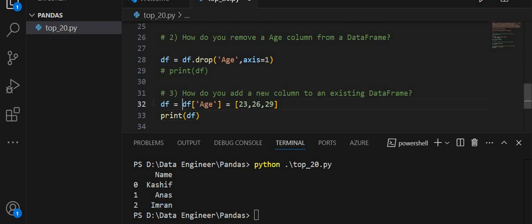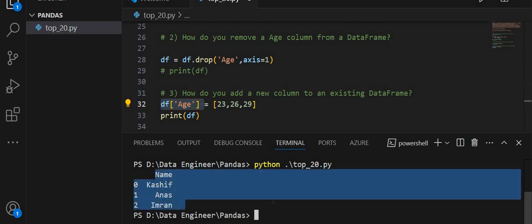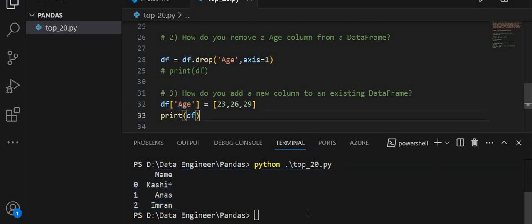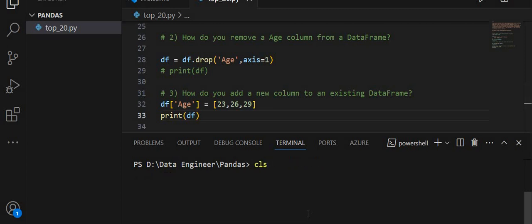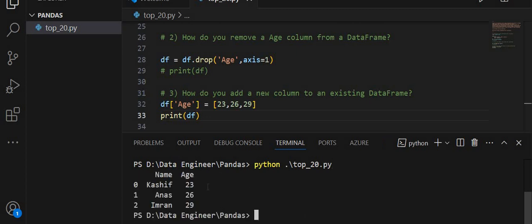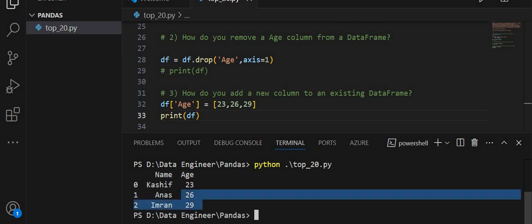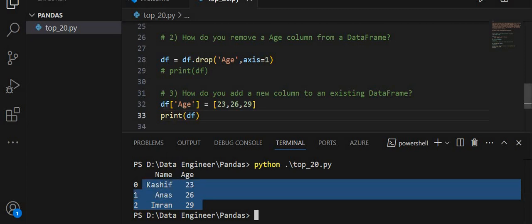I am creating a new column df age in the existing data frame which has only one column. So I am going to run this command, clear my terminal, cls. As you see, I have successfully added a new column to an existing data frame using this method, using this process to add a new column in the existing data frame.